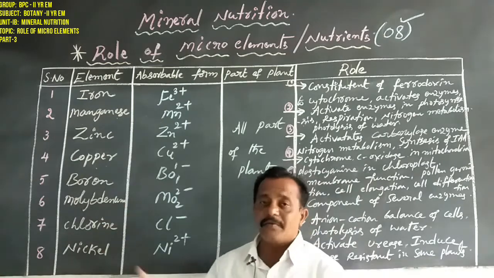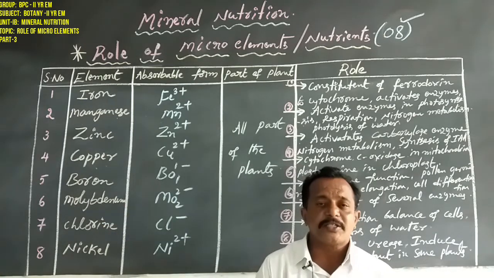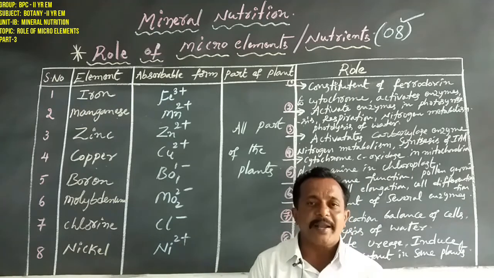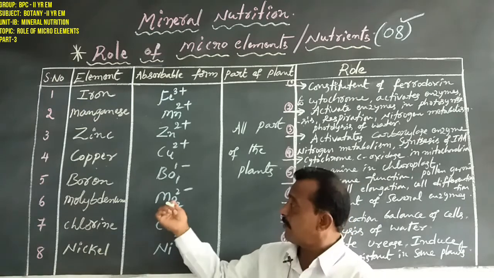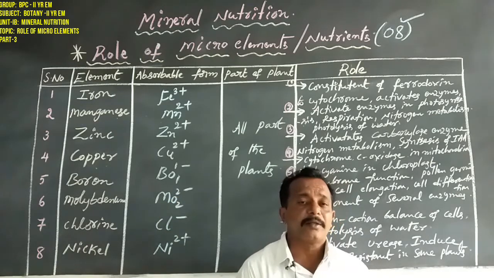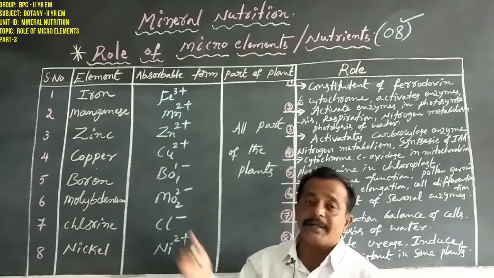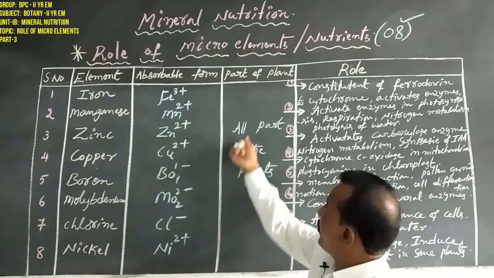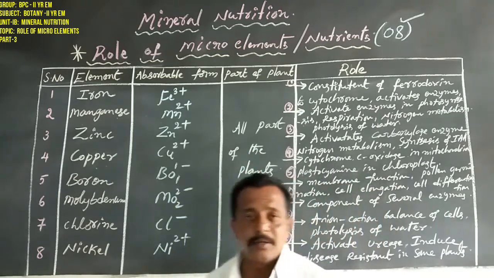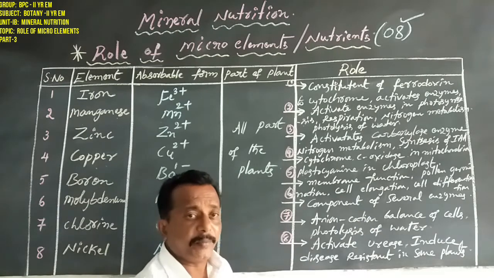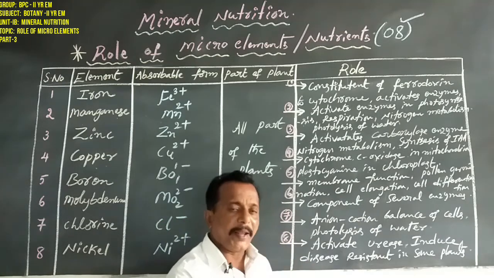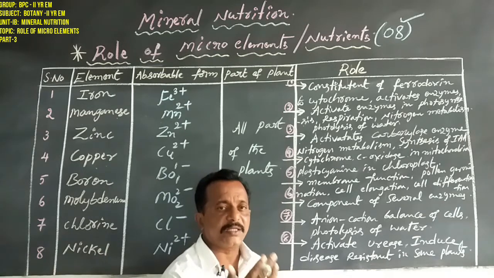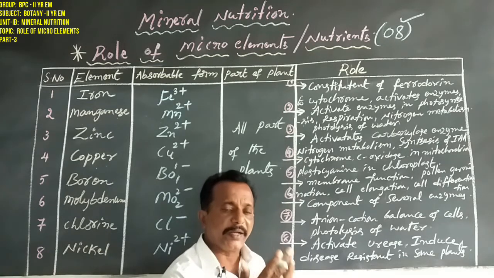Molybdenum is also available in the soil. This molybdenum does not directly enter the plants, so it is converted to molybdate, a divalent cation. This molybdenum is used in all parts of the plants, the root system and shoot system, such as stem, leaves, flowers, fruits, and also seeds.